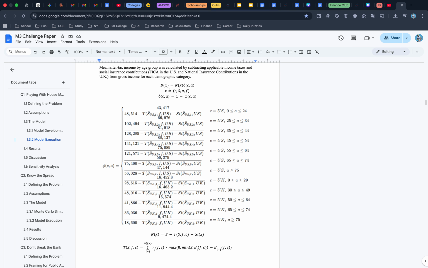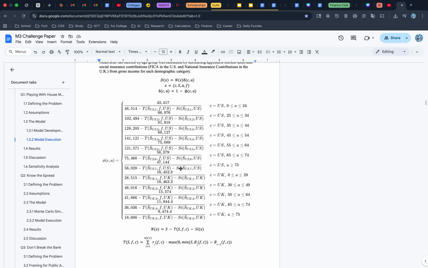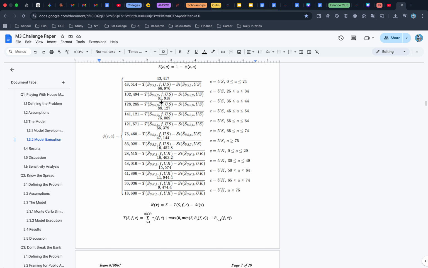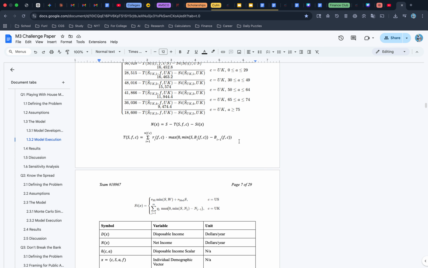The first 3 here are just defining some parameters like country, age, filing status, and salary. And this is the 12-part piecewise function that we came up with. So we split it up into 7 parts for the US, as there were 7 age brackets, and 5 for the UK. So it would take their average salary according to the data, minus their federal taxes, minus their FICA taxes, or social security taxes. And then I would take it from the original reported salary and find their approximated predicted disposable income. And this is the function to get that.